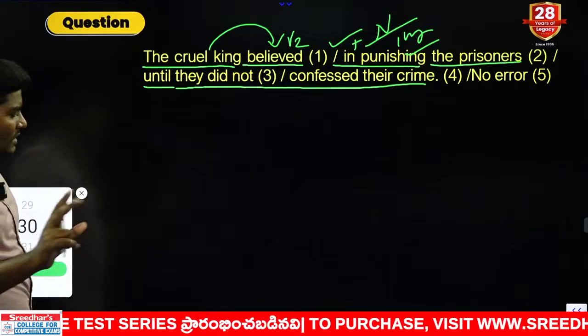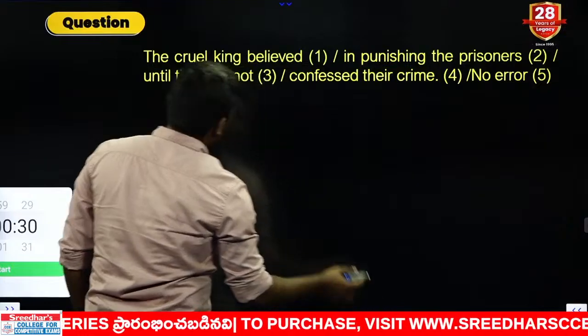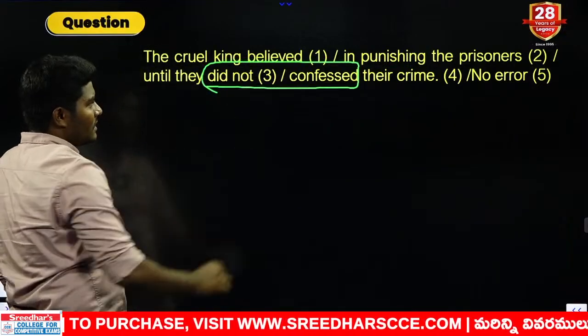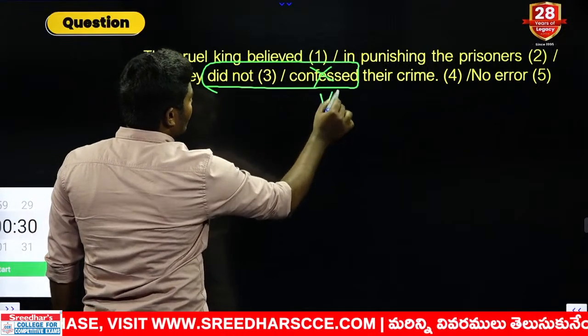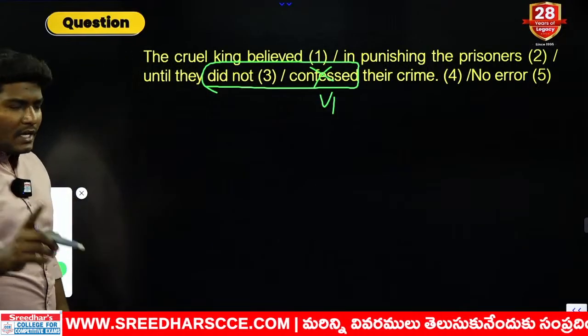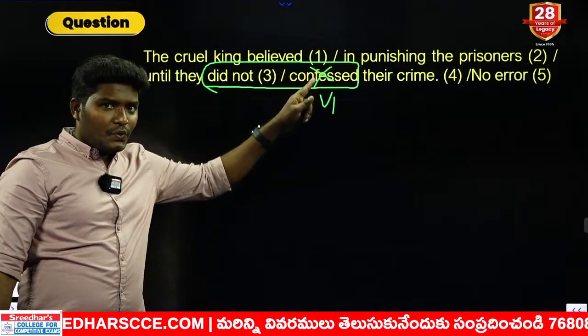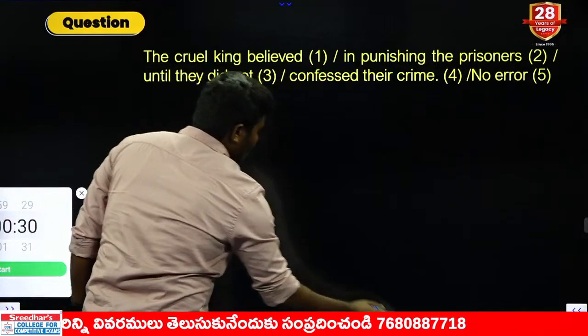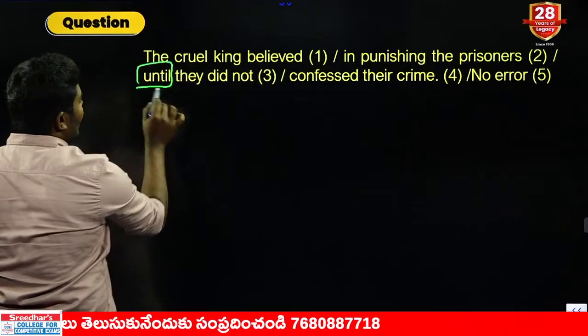Yeah. Now listen to the rule very carefully. Some of you are saying, sir, we need to go for "did not confessed" because "did not" is followed by V1. Listen very carefully. Even if you change confessed to confess, still your answer is wrong. Let me tell you why. It depends on the word until.